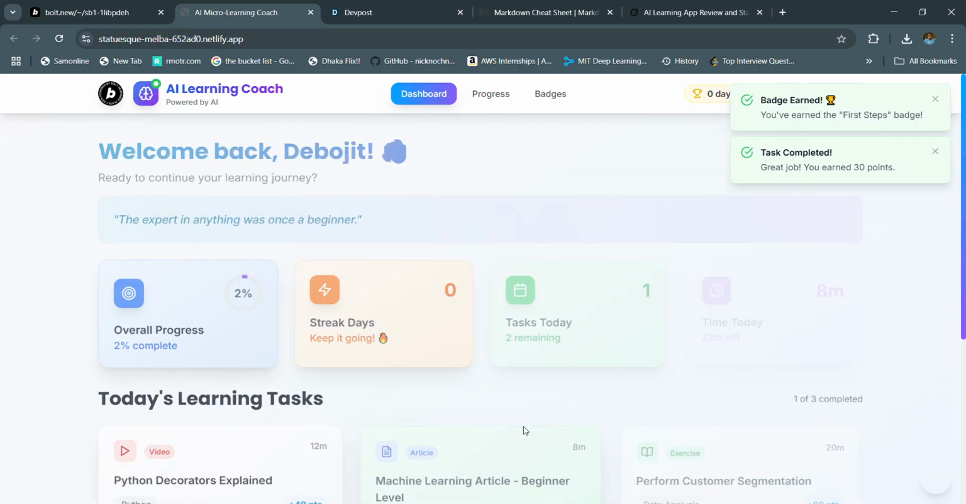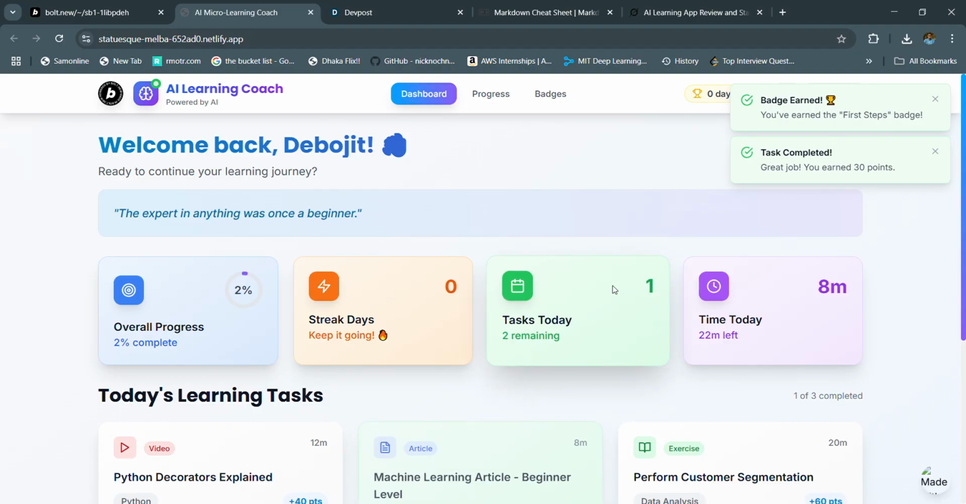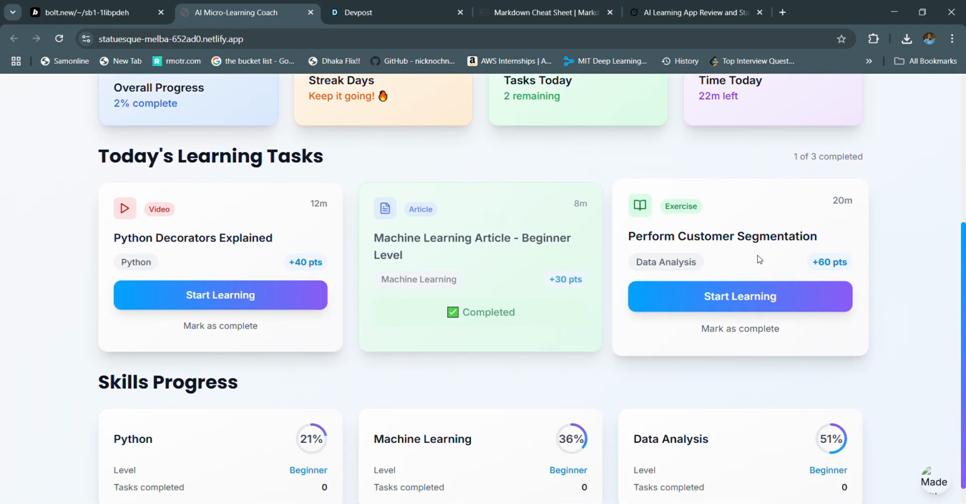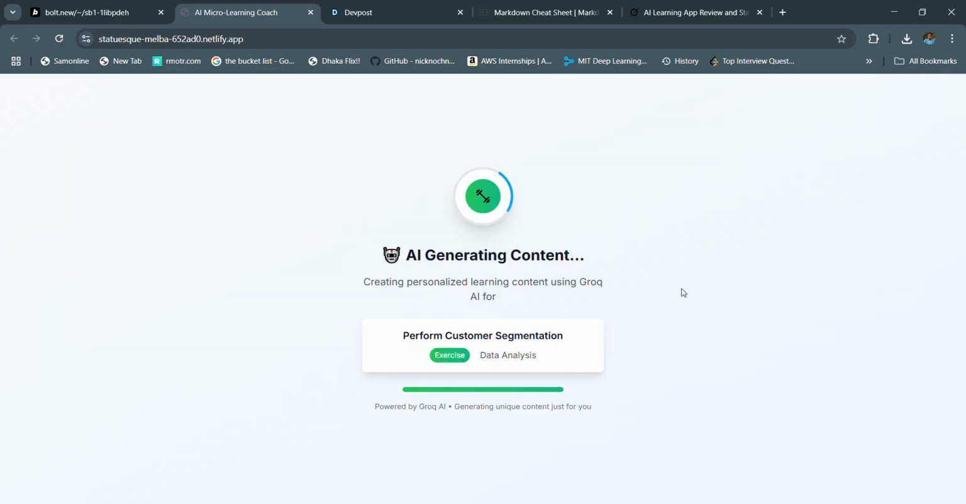So I got 30 points. You can see that it updated today's task, and there were also notifications there. Perform customer segmentation, another part of data analysis. So we can start that.